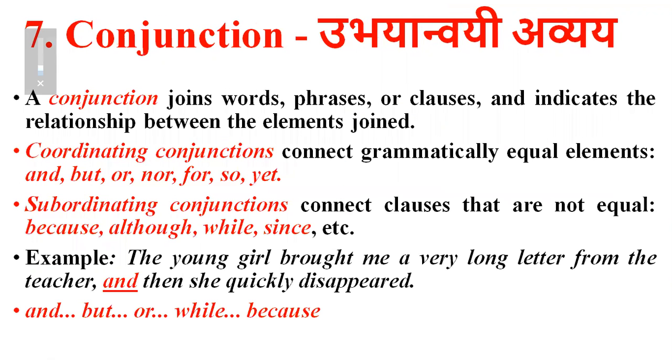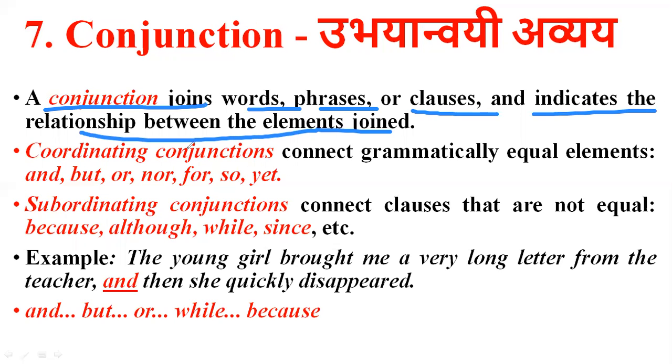Okay. Then you have conjunction. So a conjunction joins words, phrases, or clauses and indicates the relationship between the elements joined. Example: and, but, or, not, for, so, yet. So these are the conjunctions, right? So these are the coordinating conjunctions. एवढं आपल्याला डीपमध्ये जायचं नाही सध्या लगेच.